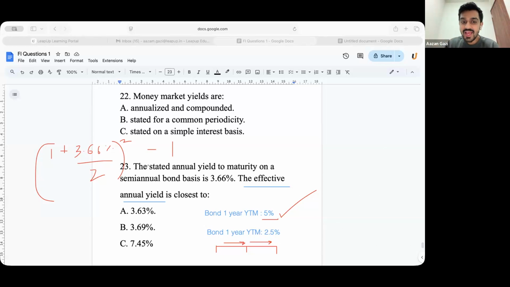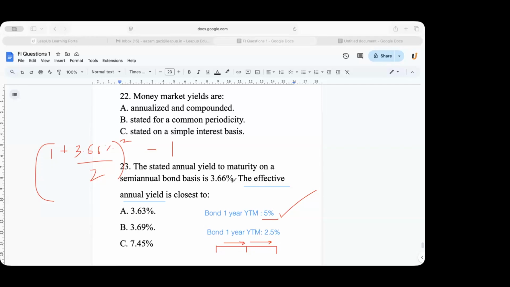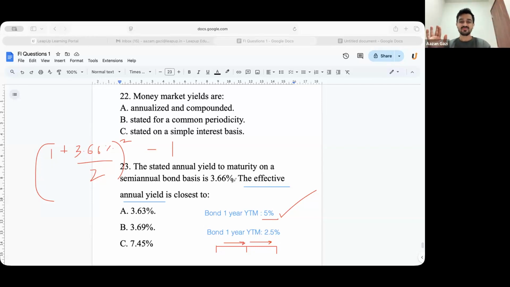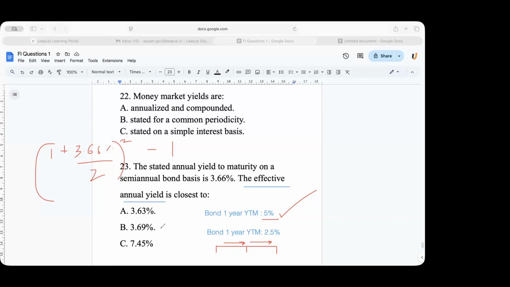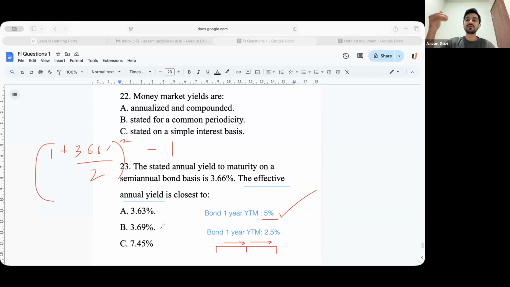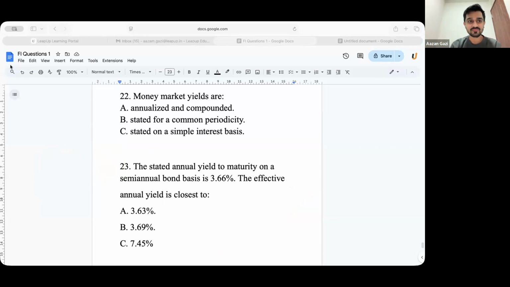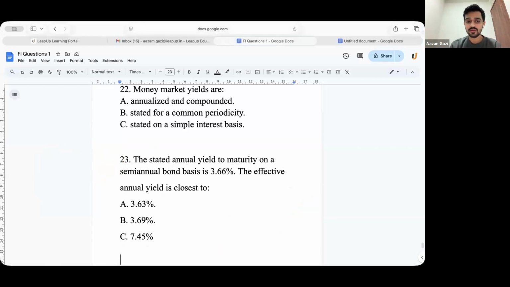I want to ask you guys one tricky question. अगर ये annual bond होता, तो effective annual yield कितना होता? I don't want you to calculate, think logically and tell me. It would be the same. Understood the logic now? Now, if it would be a quarterly bond, would it be greater than 3.69? Yes, sir. Because आपका compounding ज़्यादा बार हो रहा है. Is that clear? Clear है? Okay. Next.